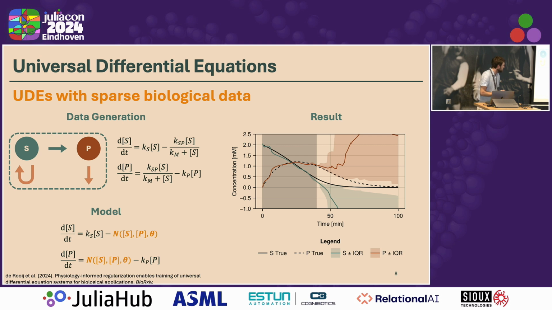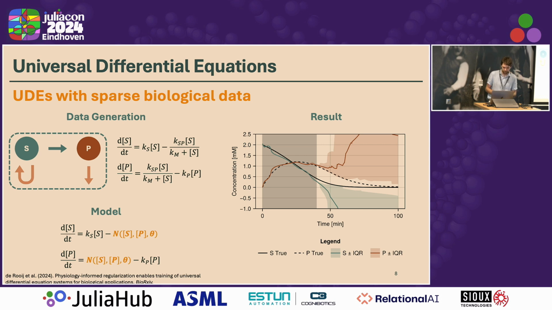So first, what we did is we did some tests. We made a universal differential equation of a different system. This system is basically a substrate S and a product P, where the substrate is converted into the product using a specific type of kinetics, which we call Michaelis-Menten kinetics, which is also the term that is replaced by this N in the model equations below. And then using quite sparse data, we try to fit this neural network model to this data.